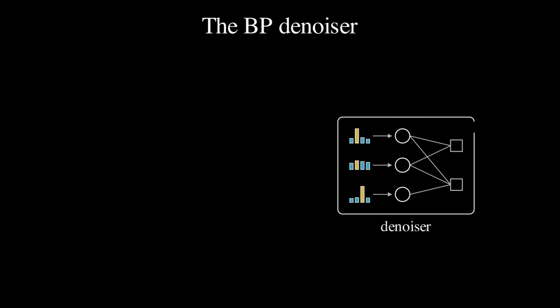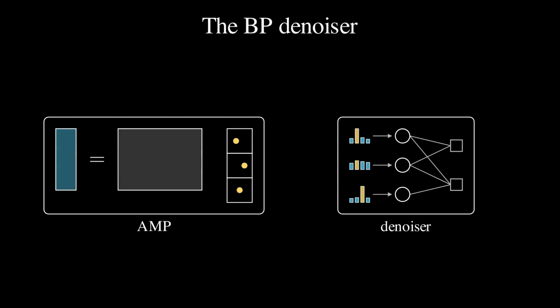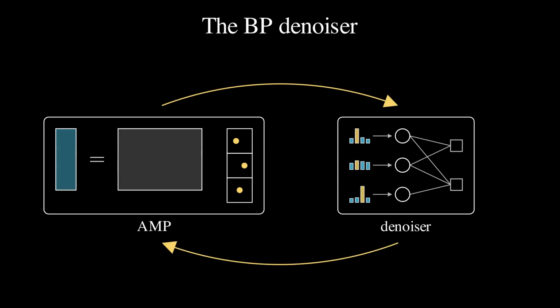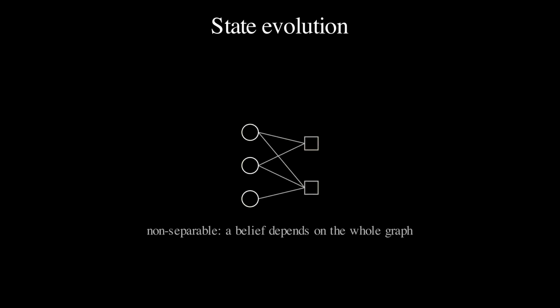The dynamic denoiser is this idea. Run a few rounds of belief propagation on the outer graph inside each message passing iteration. The inner and outer codes then share soft information continuously, iteration after iteration, instead of in a single handoff. A decoder is only trustworthy if we can predict its behavior. The denoiser is non-separable. Because belief propagation couples the sections, each section's estimate depends on the whole factor graph, not on its own observation alone.